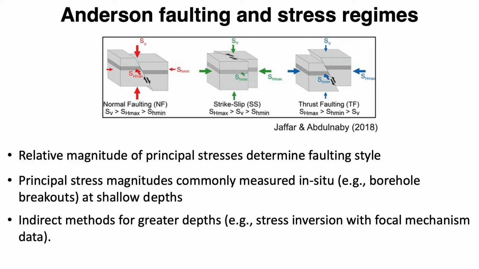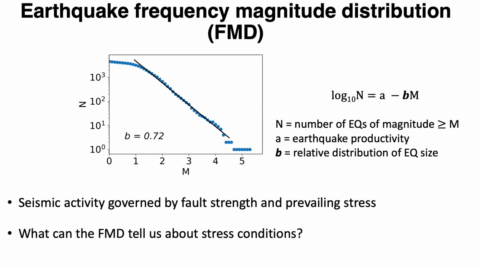At shallow depths, the magnitude of these stresses are commonly measured in situ, for example, with borehole breakouts. However, at greater depths, in situ measurements are impractical, so indirect methods such as stress inversion with focal mechanism data are used to estimate the relative magnitude.